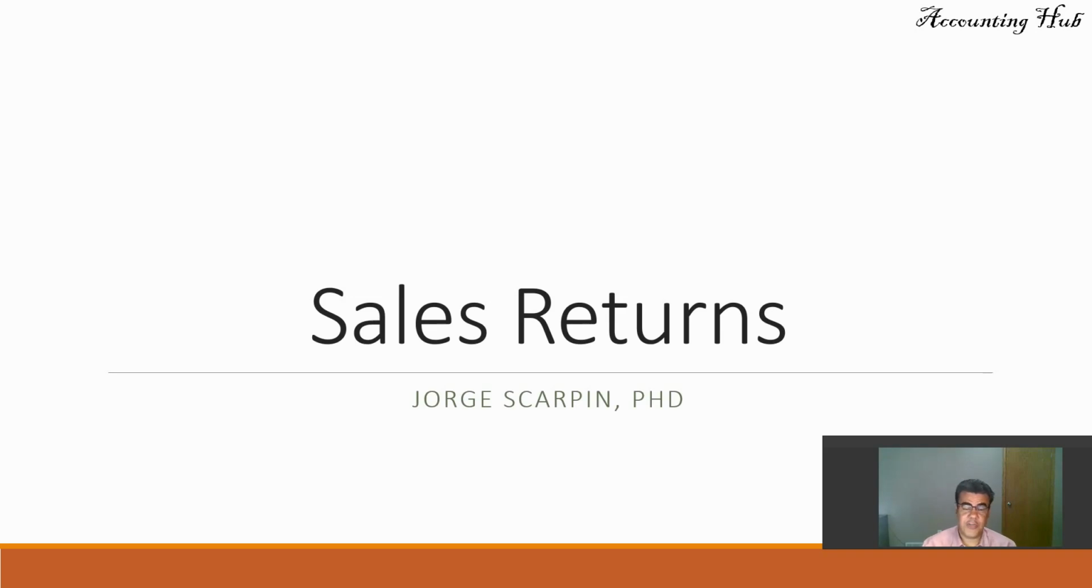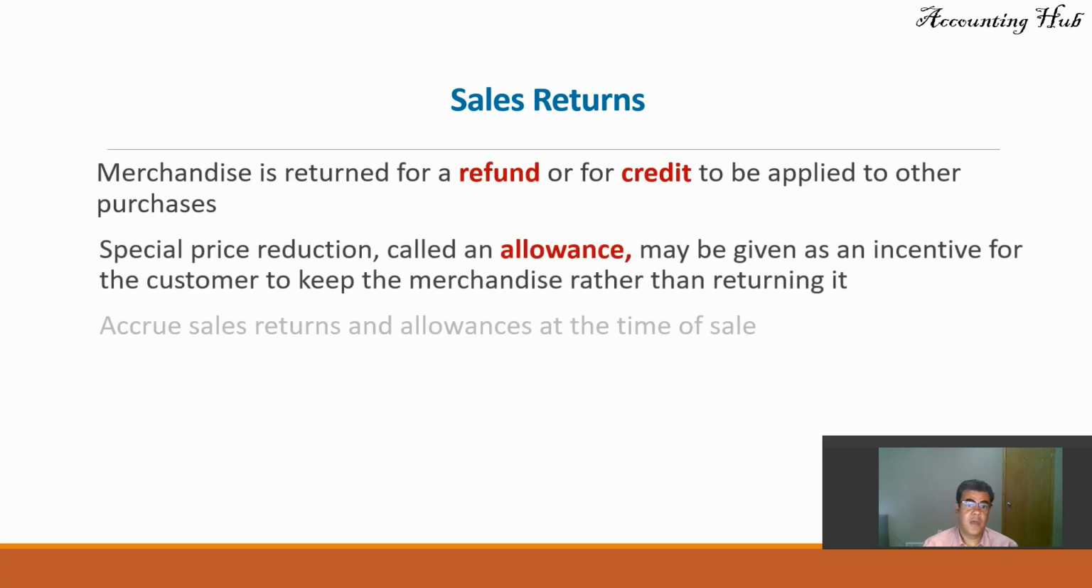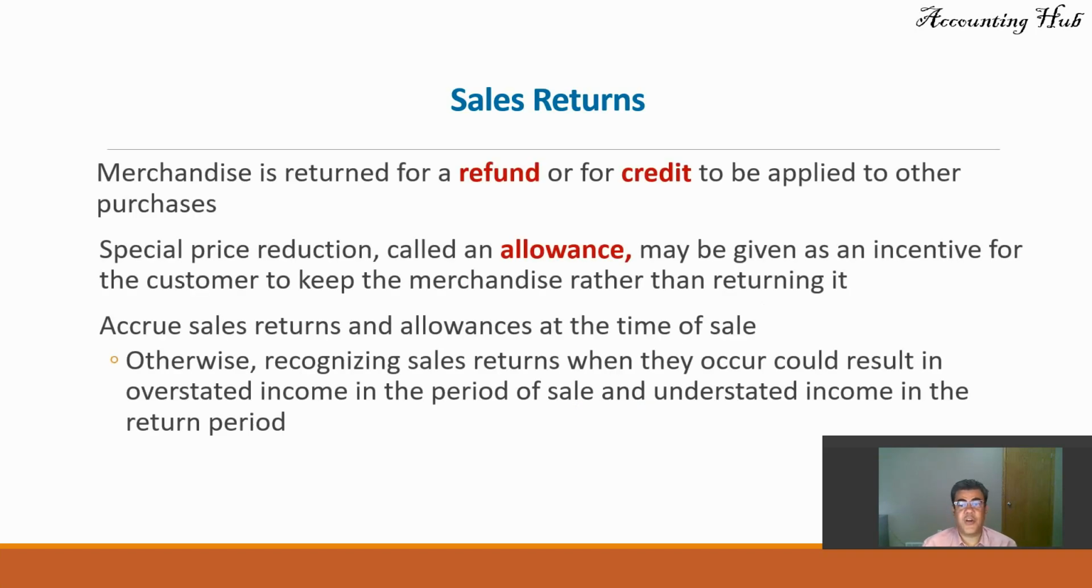I'm Professor George Scarpin, PhD in accounting, and our topic today is sales returns. Merchandise is returned for a refund or for a credit to be applied to another purchase. A special price reduction, called an allowance, may be given as an incentive for the customer to keep the merchandise rather than returning it. Accrue sales return and allowance at the time of sale.